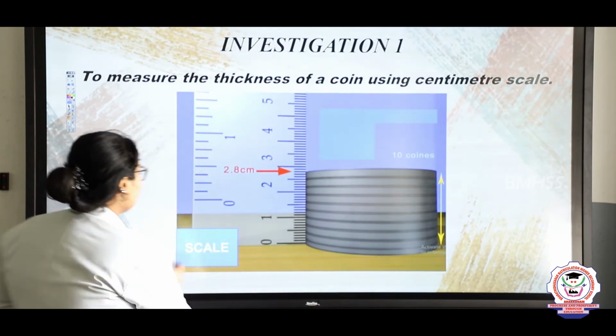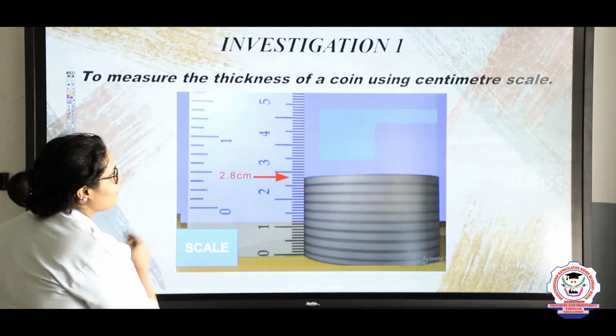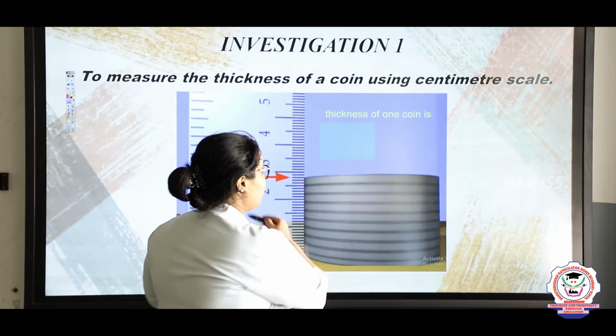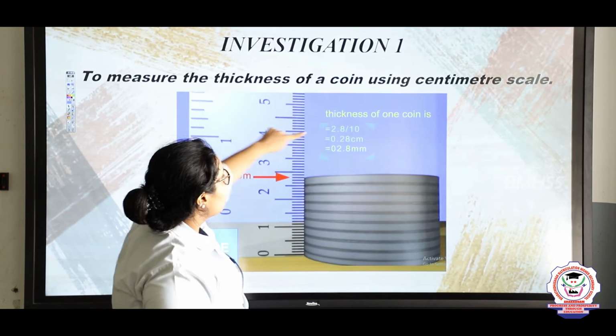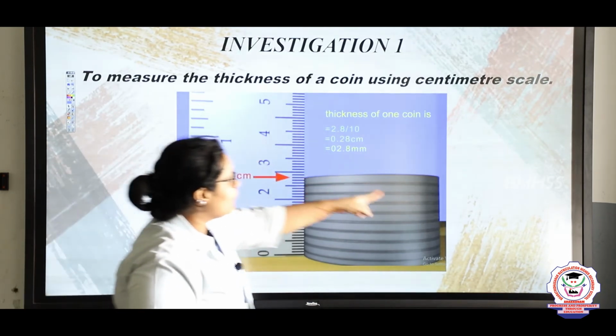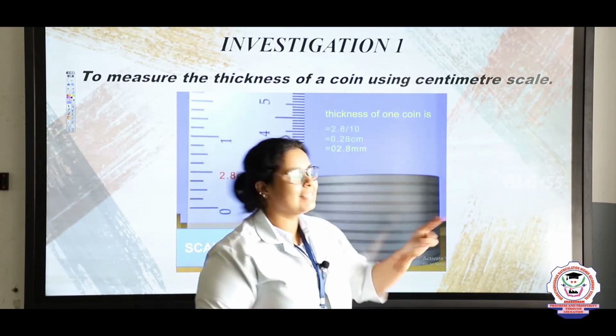So how I can do it is, the calculation here you can see that the thickness of one coin will be calculated as 2.8, that is this length, divided by the number of coins, then you will get 0.28 centimeter.